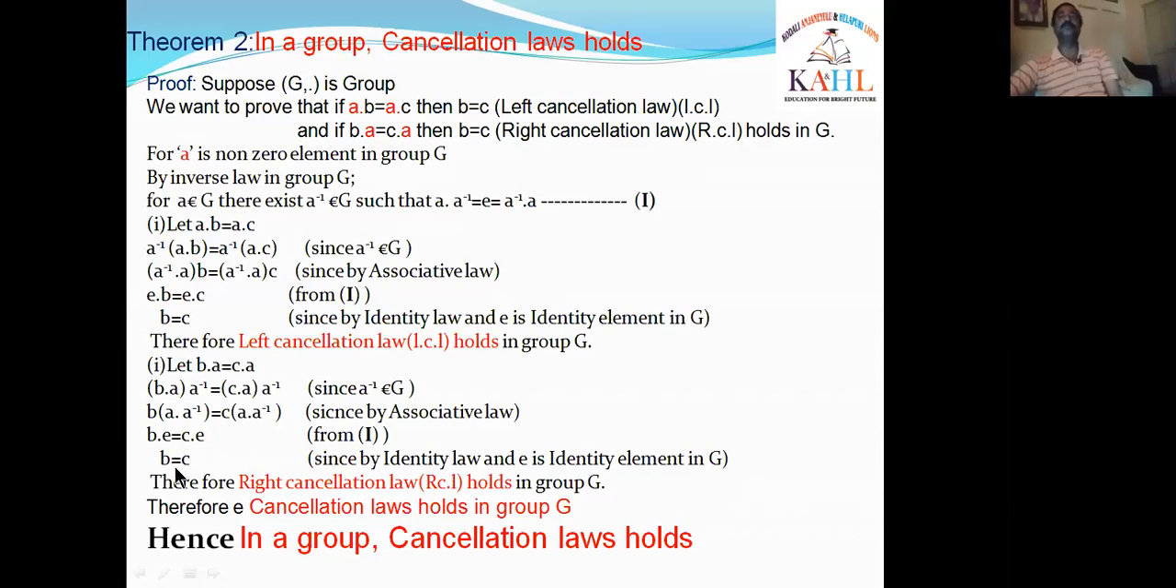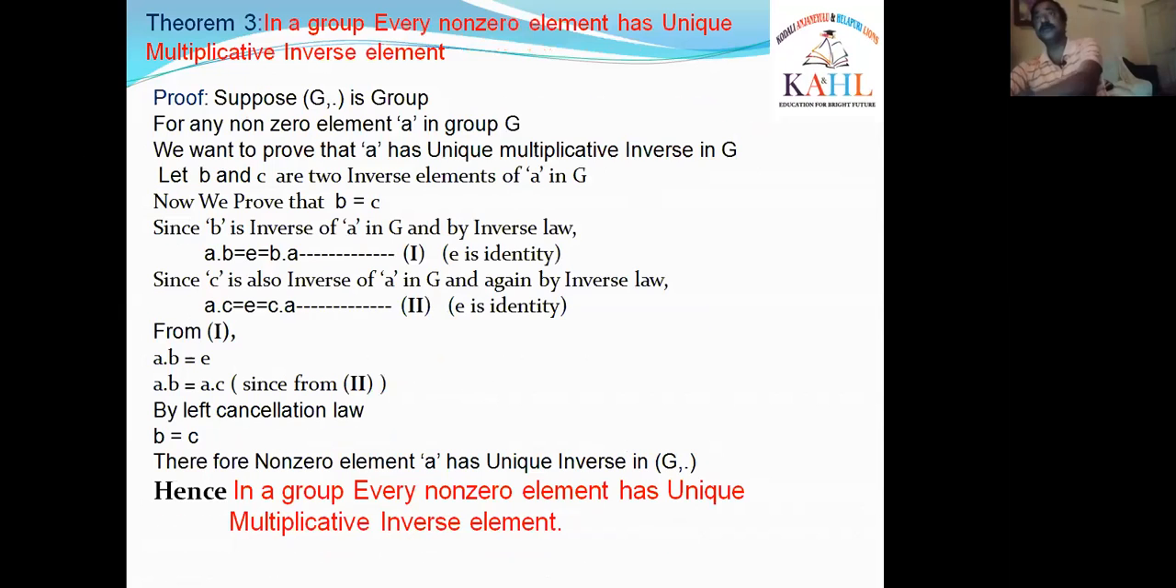What we have shown is B is equal to C. That means the right cancellation law holds in G. We proved the left cancellation law holds, and also the right cancellation law holds in G. Therefore, the cancellation laws hold in group G. That means in every group, the cancellation laws hold. That's the theorem. We proved this theorem for the main theorem, that is theorem 3.